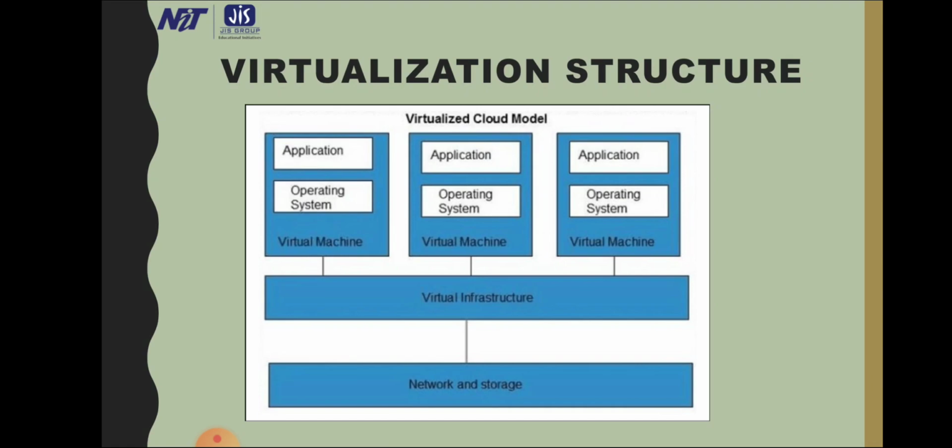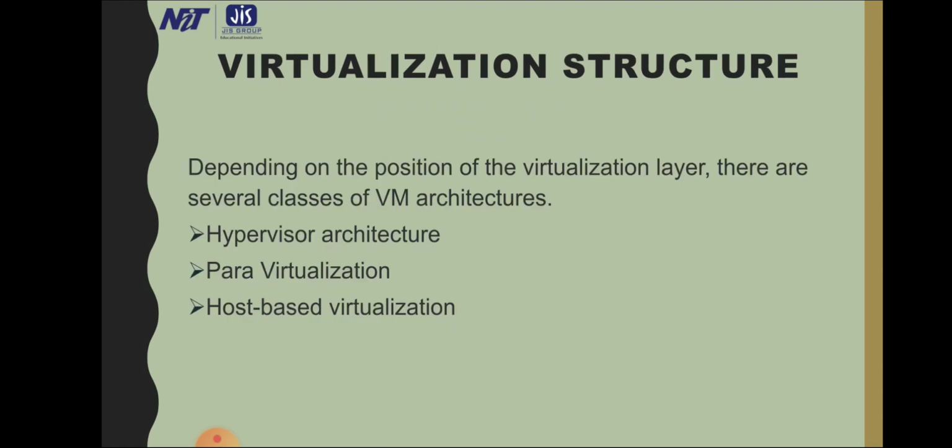Virtualization specialization. We have completed virtualization platform or VMware. Any conversation about virtualization for small and medium-sized business actually starts around VMware. Virtualization structure. Depending on the position of virtualization layer, there are several classes of virtualization architecture.